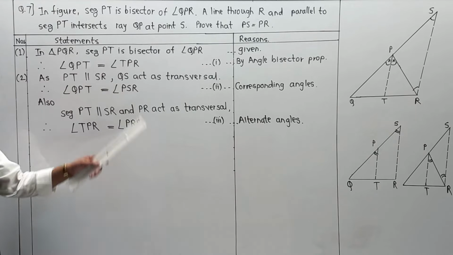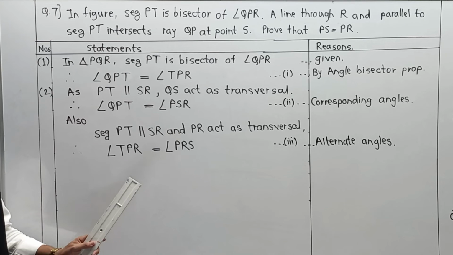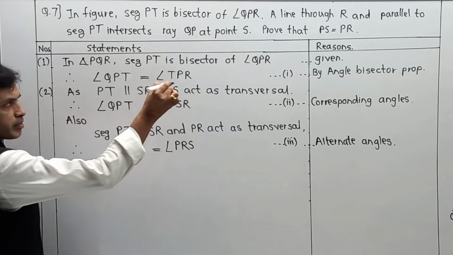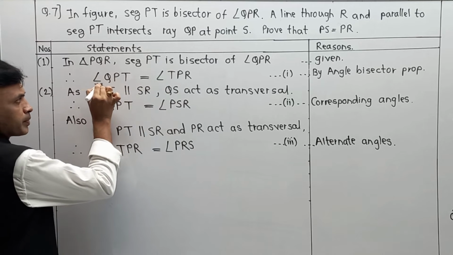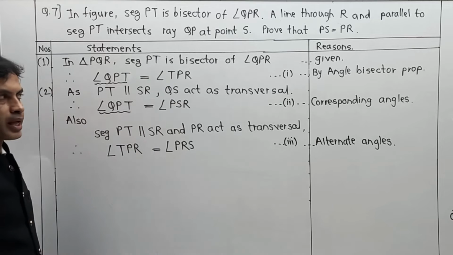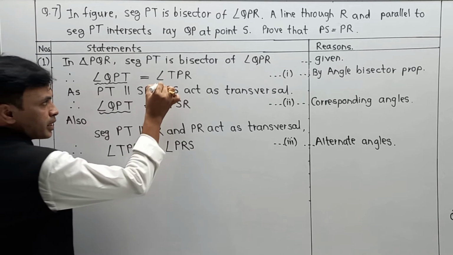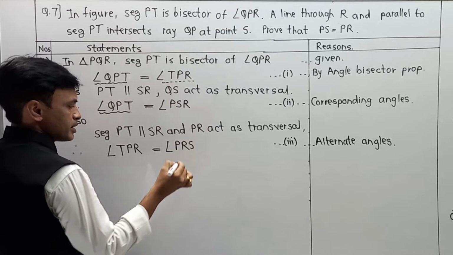Now please pay attention. We are getting three results: equation 1, equation 2 and equation 3. What is exactly that part? In equation 1, QPT is the same QPT over here, and there is TPR. So here TPR is over here.